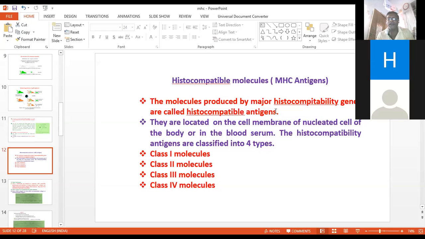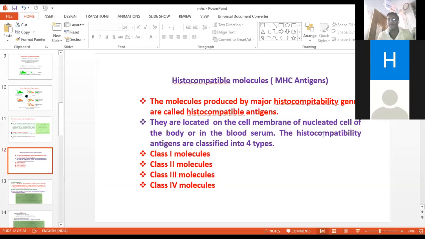They are located on the cell membrane of nucleated cells. So you get the idea about nucleated cells, which is related to your WBC, your leukocytes of the body or in the blood serum.